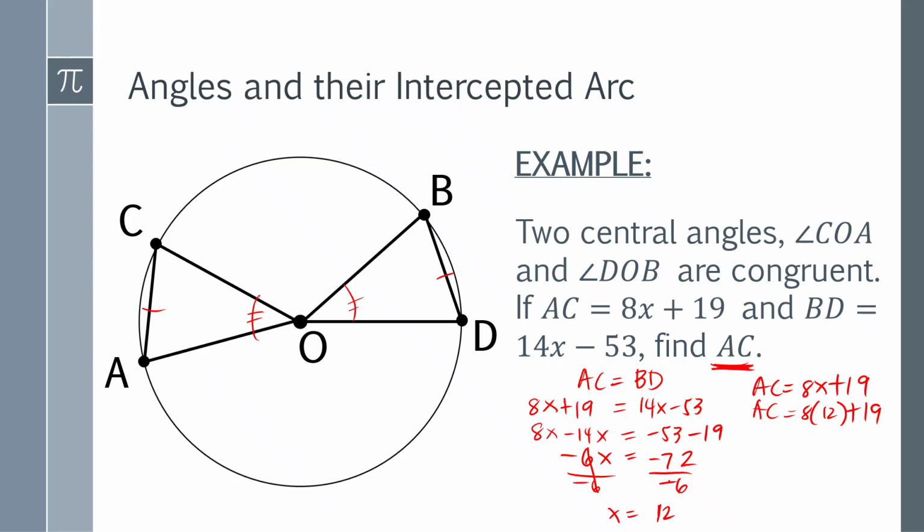Now, 8 times 12 is 96. Plus 19, so AC is 96 plus 19, which is 105. So the value of AC here is 105. If that went a bit fast, you can go back to that part again so you can understand it better.